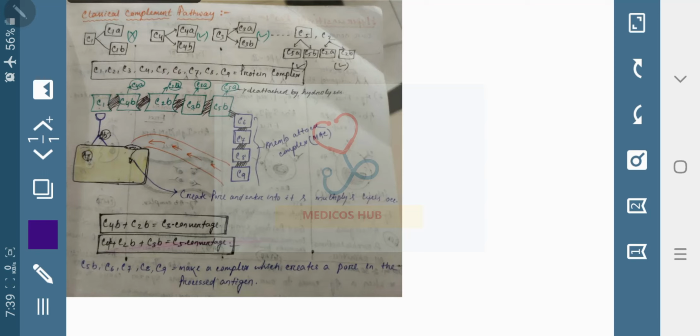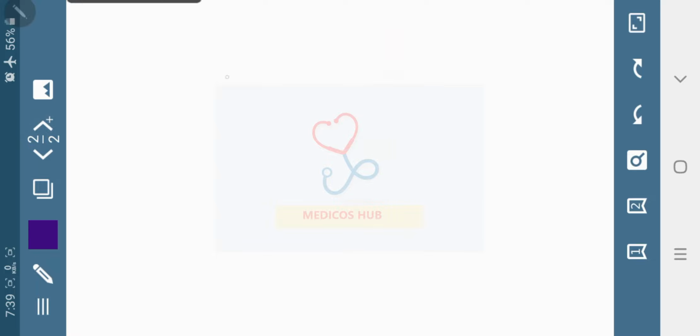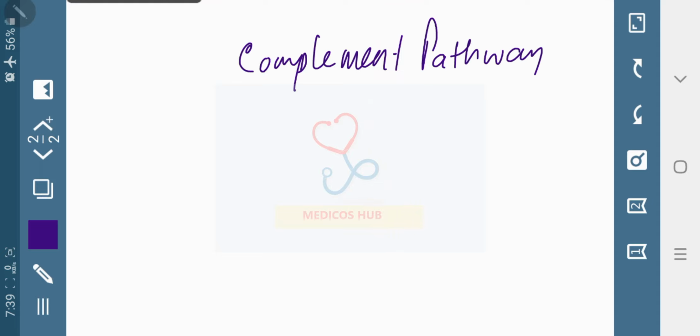A complement system is basically of three types. There are three complement pathways.